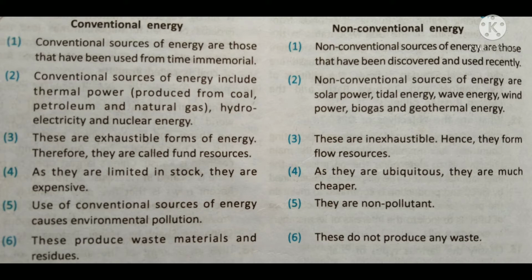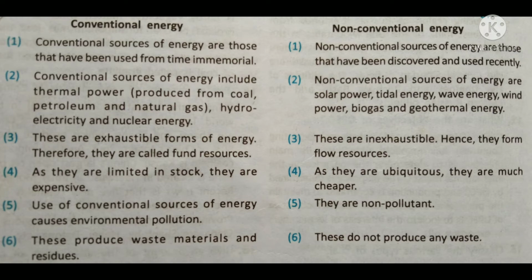Third, conventional resources are exhaustible forms of energy, also called fund resources. What is the meaning? If you use these resources one time, they are lost from the world. On the other hand, non-conventional sources of energy are called inexhaustible, that means they are flow resources you can use continuously for a long period of time. There is a low loss of such resources.